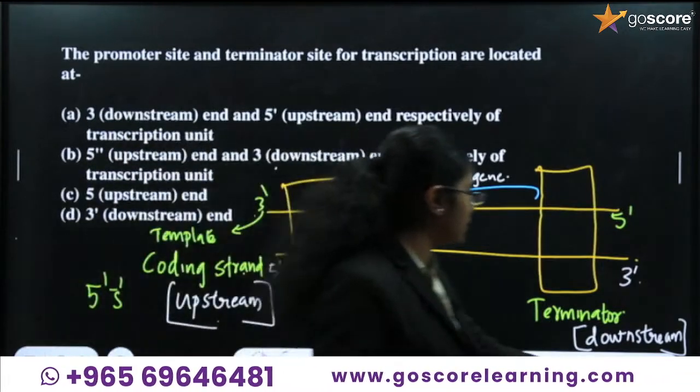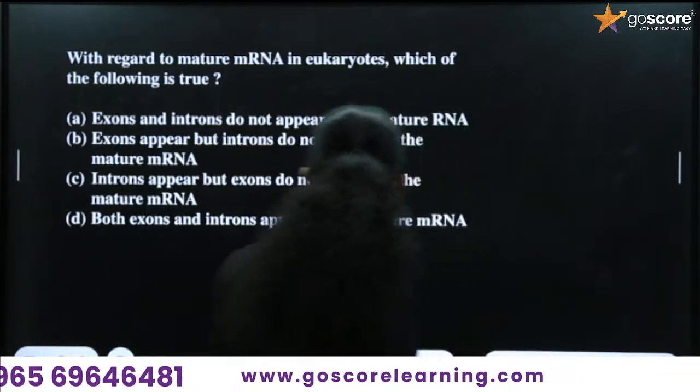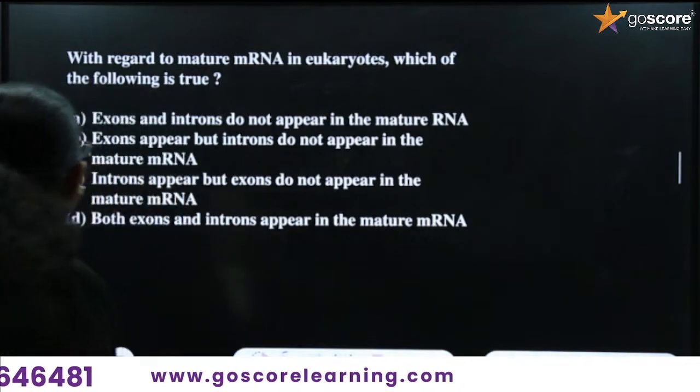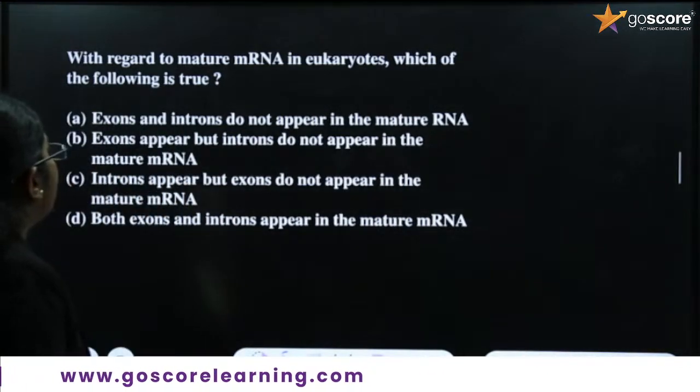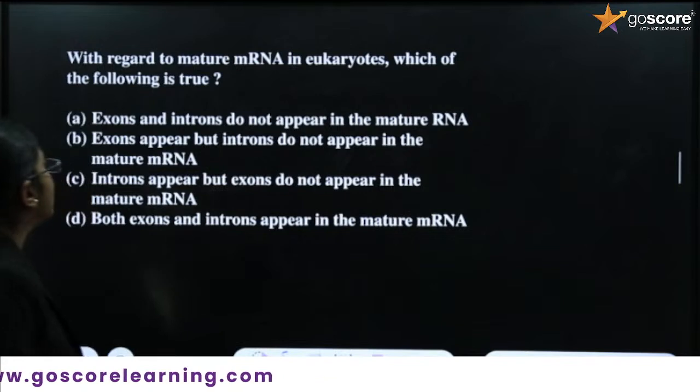Let's move to the next question. What is this question? With regard to mature mRNA in eukaryotes, which of the following is true?